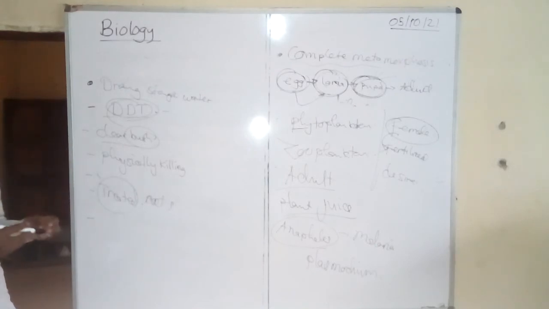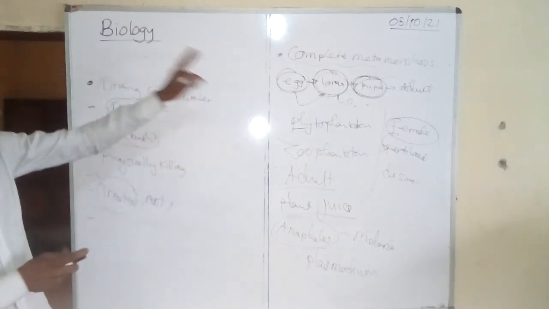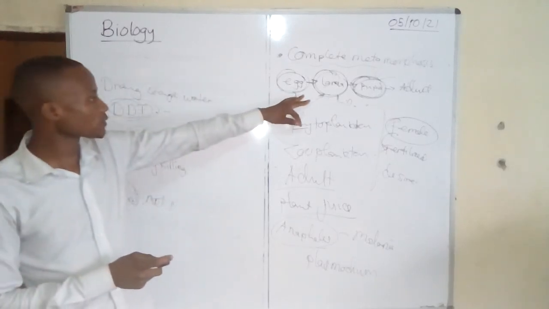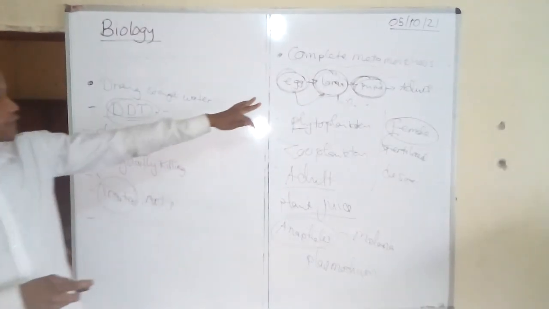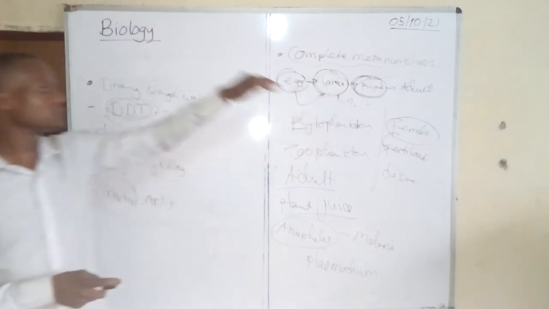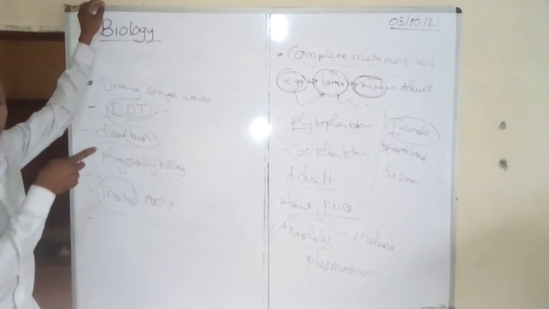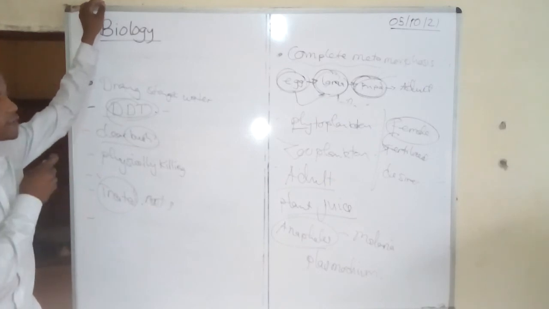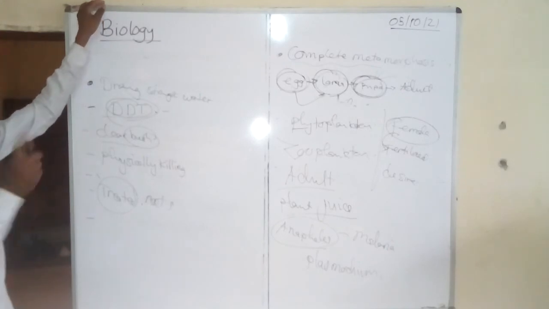Okay, back to that side, don't forget you should be able to write the life cycle of a mosquito. It involves the 4 stages: 1, 2, 3, 4, the egg, larva, pupa, and the adult stage. I'll show you the clear picture of the life cycle of mosquitoes.